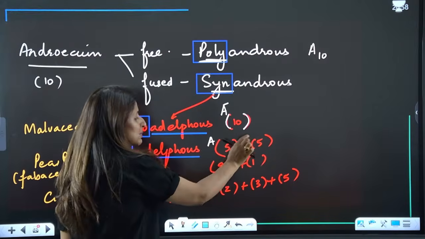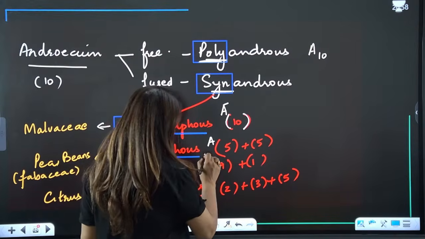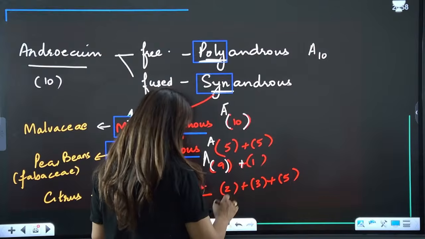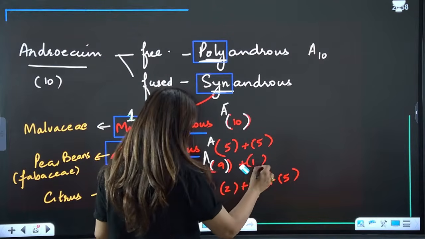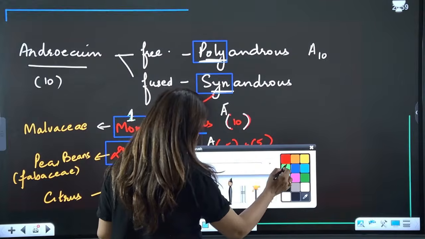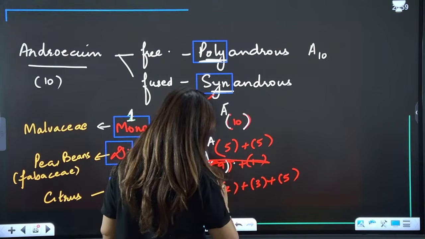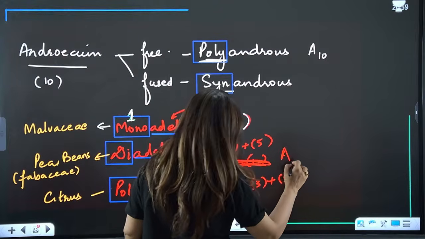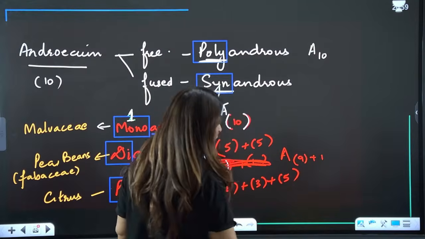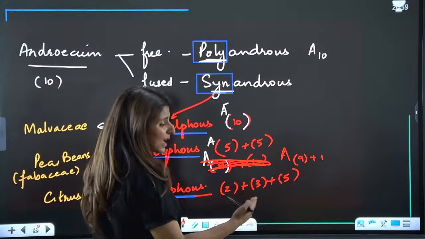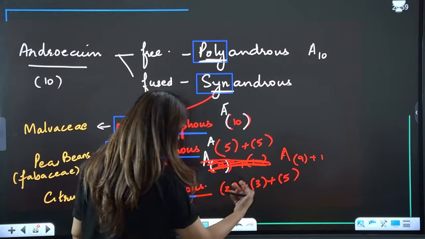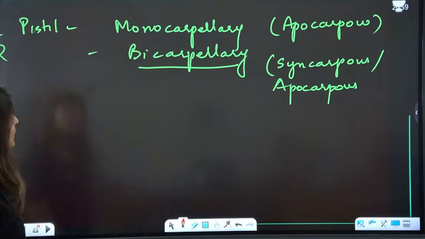Two bundles, and each bundle has 5. Or it can be A(9)+1. There is no bracket around 1, of course. A(9+1) is wrong, so we write A(9)+1. Is that clear? And then polyadelphous. This is just haphazard, just trying to show how there can be more than 3 bundles. Is that clear?